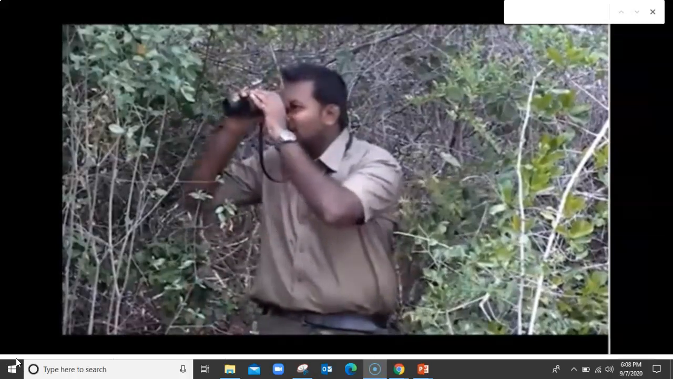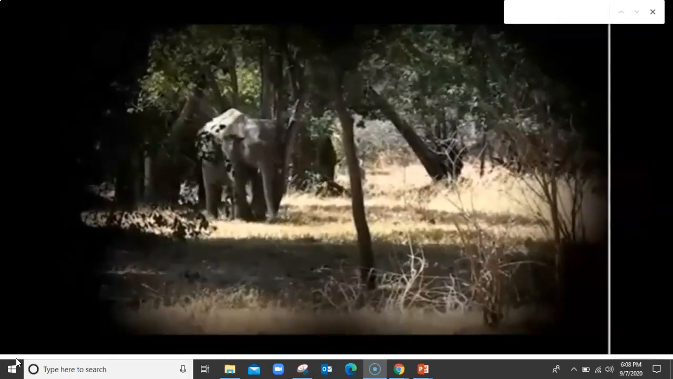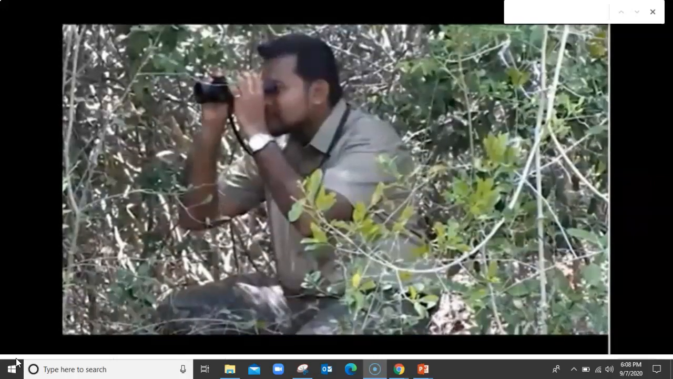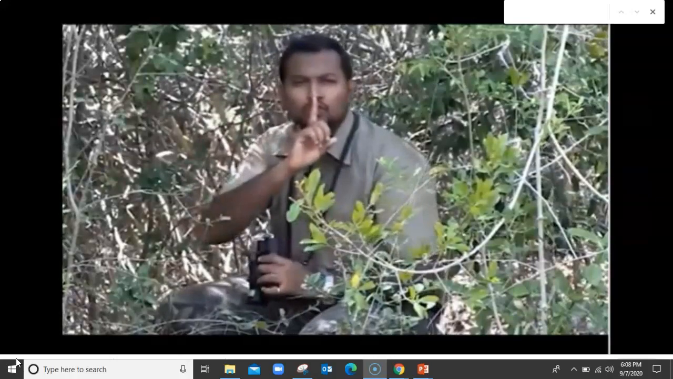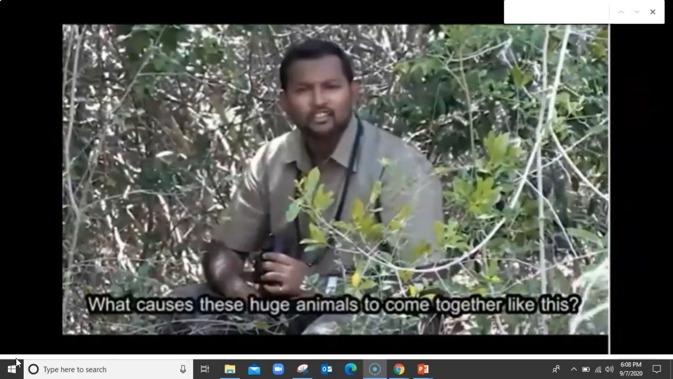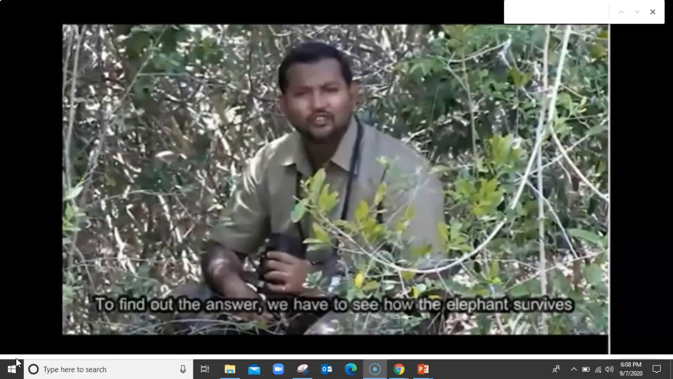We're here to witness a spectacular event. It happens only in this park. Every year for 2 months, there's a gathering of hundreds of elephants. What causes these huge animals to come together like this? To find the answer, we need to see how the elephant survives.